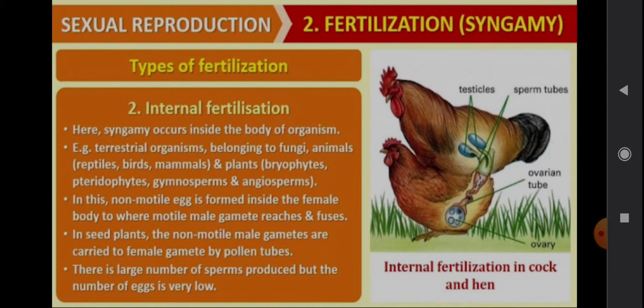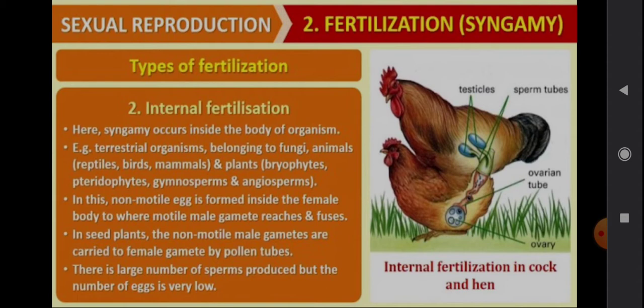What happens? The sperm from the male enters the female reproductive system, and the egg is formed inside the body itself. So that is the internal fertilization.